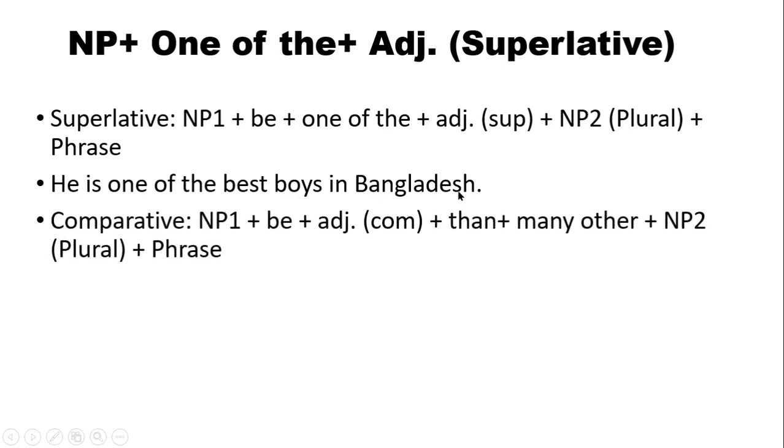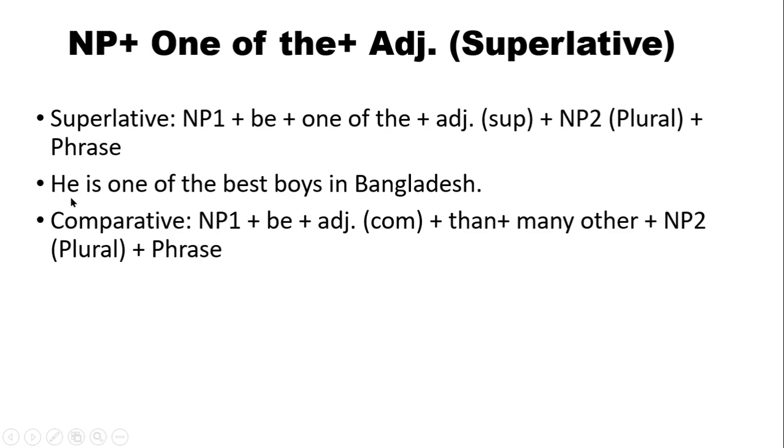Okay, so we are going to change this superlative sentence into comparative, having one of the. So we have to follow this structure. Firstly, NP1, be verb, comparative form of adjective, then many other, NP2, plural form, and then phrase. So, what will be the answer?